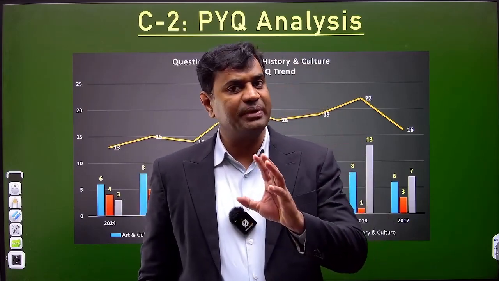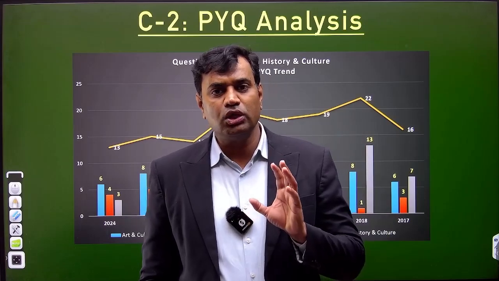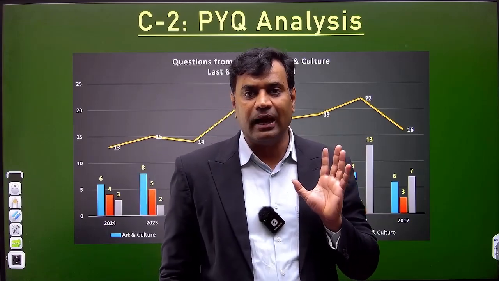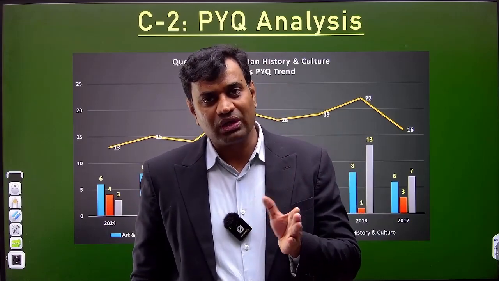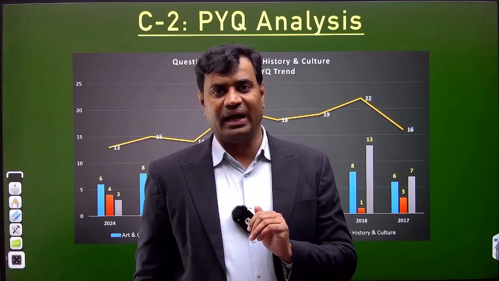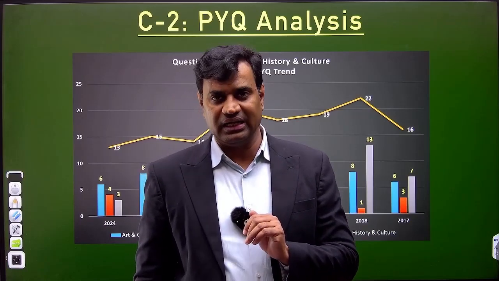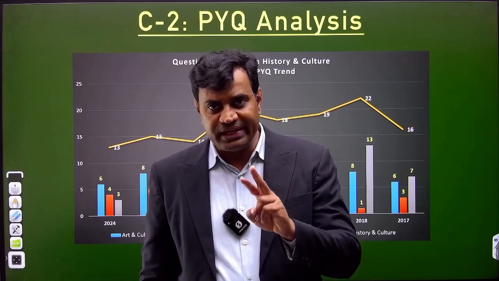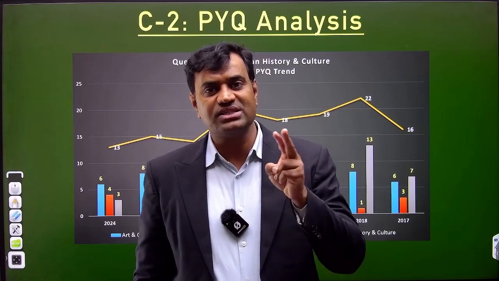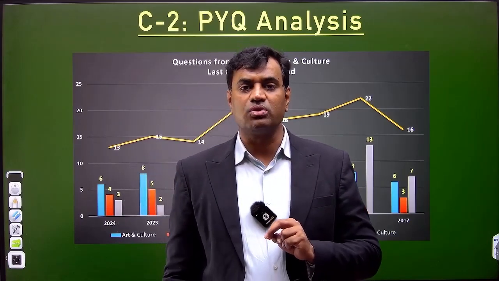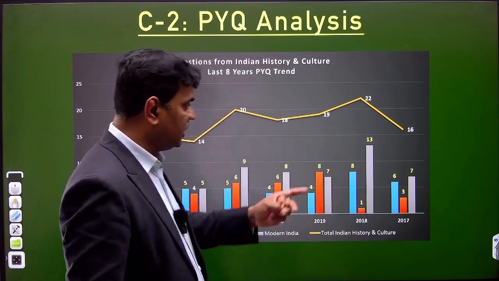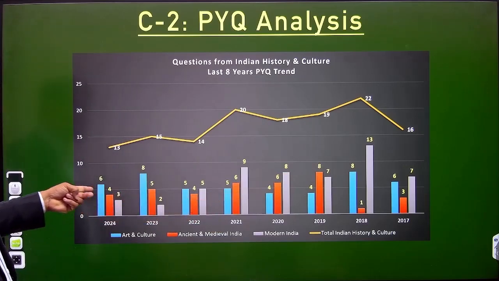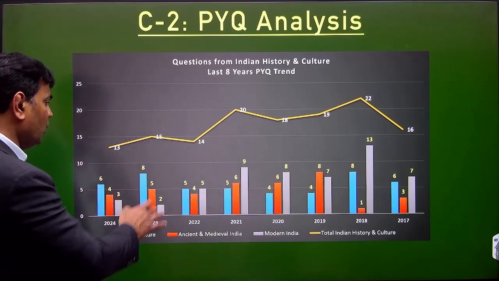These components make it very clear you cannot stick only to modern India. You have to focus more on art and culture, followed by ancient India. Clear? So art and culture and ancient India play a quite decisive role with respect to questions in the prelims examination, which is clearly indicated by the trend or PYQ analysis.